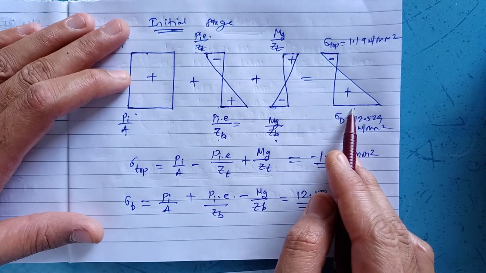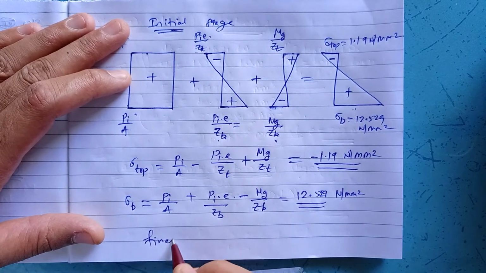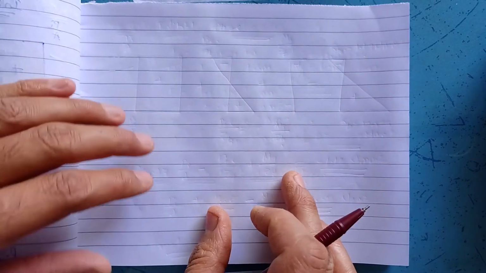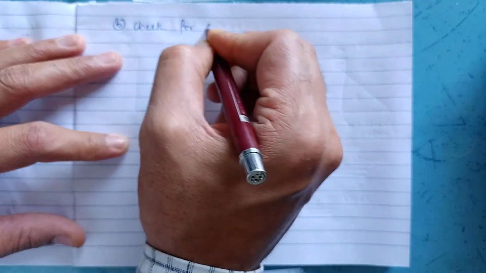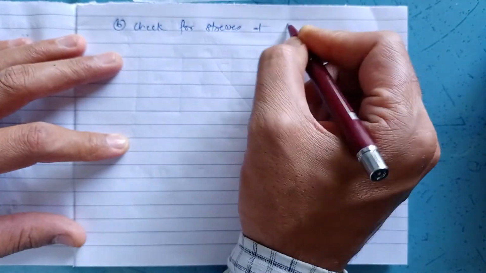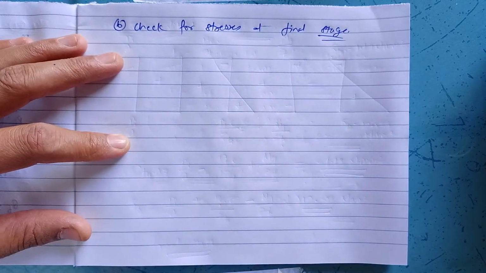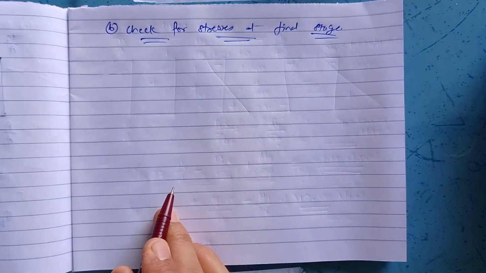Similarly, we are supposed to check for stresses at final stage, that is B, check for stresses at final stage.